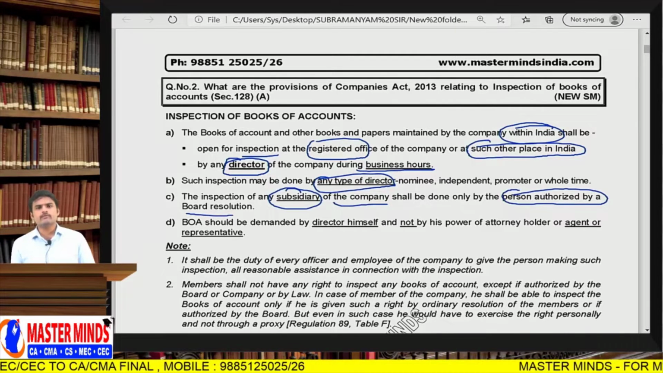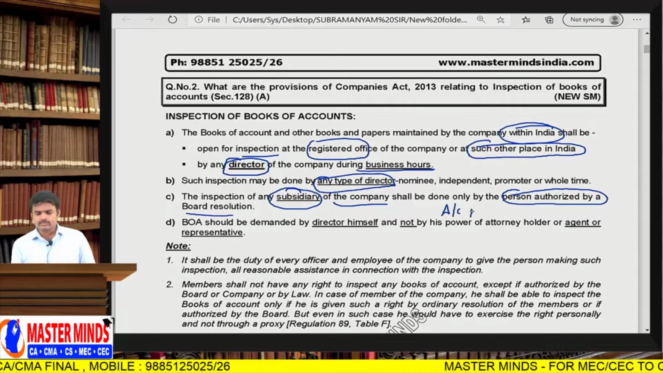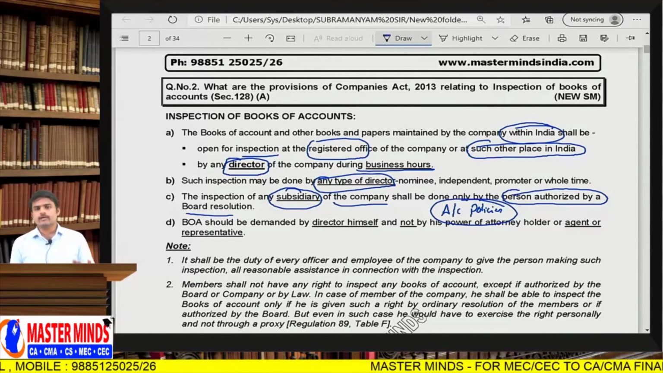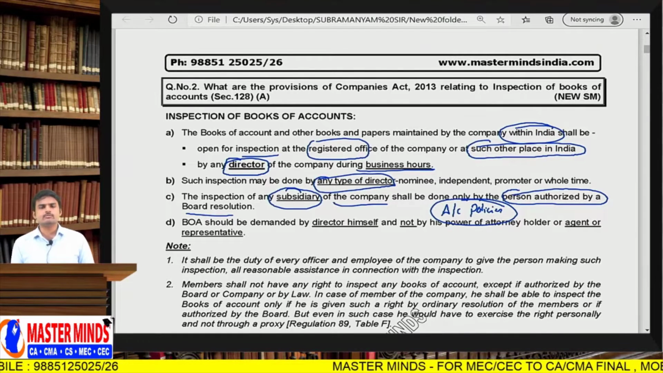Sir, what is the need of inspecting subsidiary financial statements and books of accounts? Because of accounting policies. What type of accounting policies have they been following? While preparing consolidated financial statements, there should be consistency in the accounting policies followed by the head office, the holding company, and the subsidiary company, and these accounting policies should match.